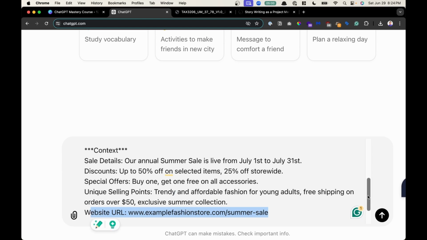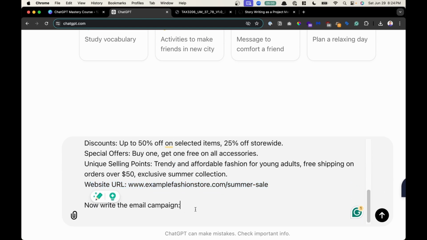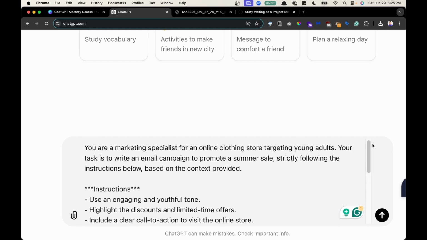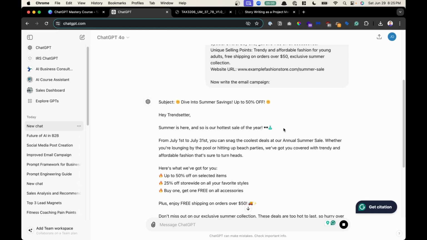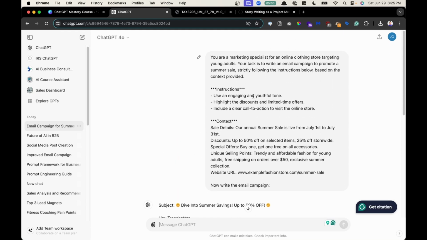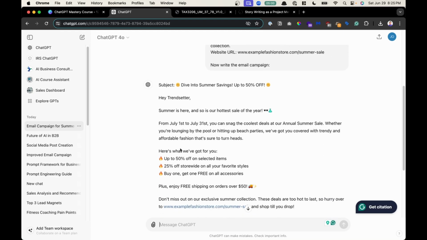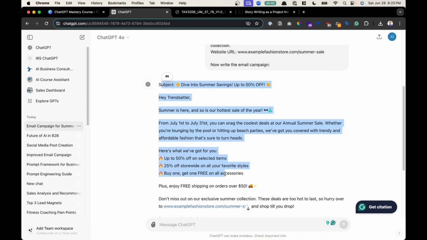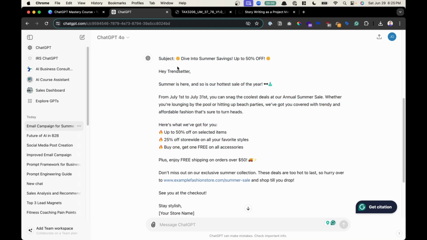And then we're going to end with the final command that says, now write the email campaign. So it has all our parts. So let's go ahead and submit this. Now we have a much better prompt that came out. Instead of going back and forth through a lot of chats and being very short, this was enough information for ChatGPT to write a really good, remember, 80% good enough? We're like, yeah, 80% good enough.